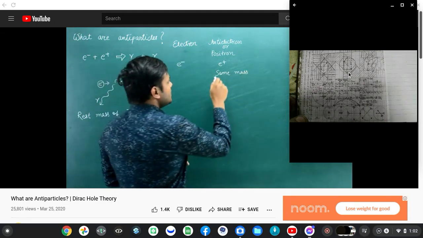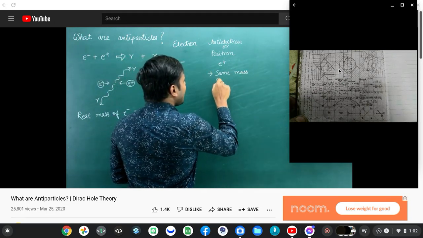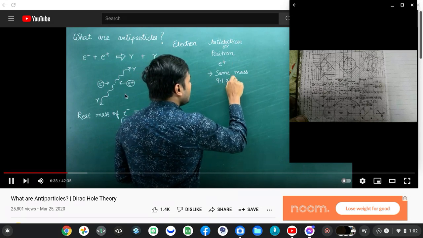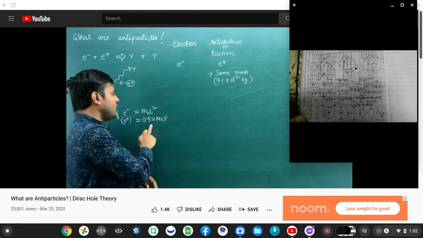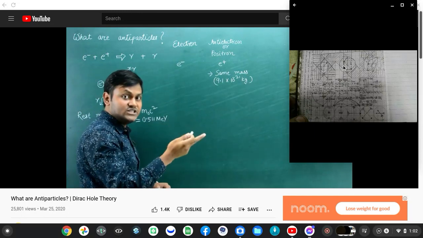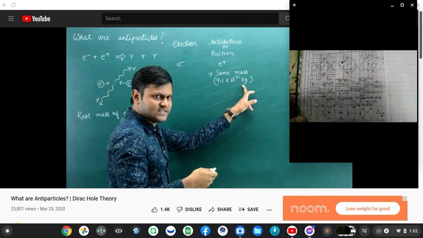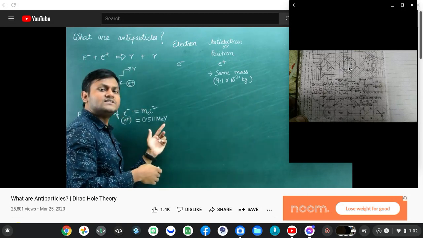What is the mass of an electron? The mass of an electron is 9.1 times 10 to the power minus 31 kg. It is 0.511 mega electron volt per c squared. It just depends upon the units, in kg or in electron volt units. It is relative, because it is arbitrary where you put it.